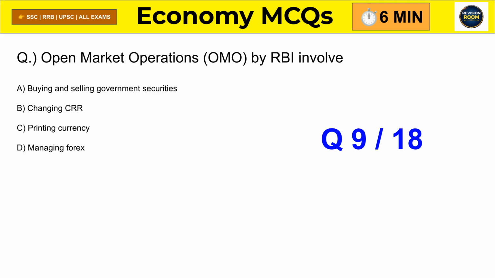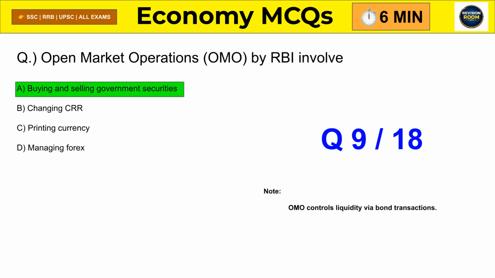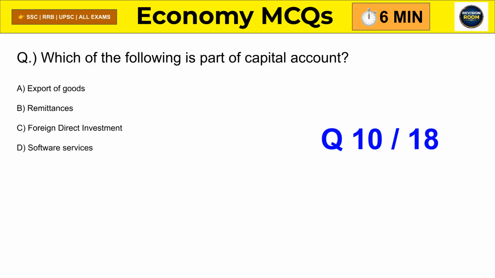Question 9. Open market operations by the central bank involve what? Correct answer is buying and selling government securities. Because this controls liquidity in the system. Question 10. Which of the following comes under capital account? Correct answer is foreign direct investment. Because it involves long-term capital flow.